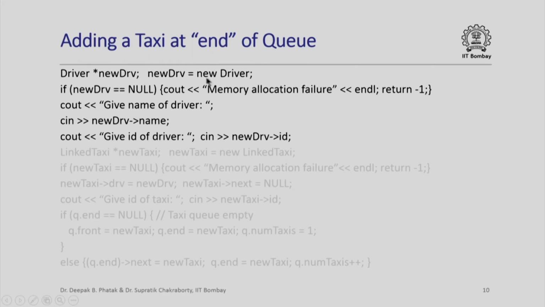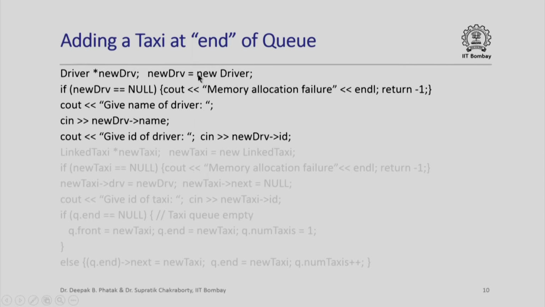Now if this new succeeded, then it is not going to return a null pointer, otherwise it is going to return a null pointer. So we are going to check if new indeed returned a null pointer. If so, we will say memory allocation failure and we will return with -1. So this is an abnormal return from the main function, and so we are returning -1 to tell the operating system that the main function has returned, but it returned in an abnormal way, in an unexpected way.